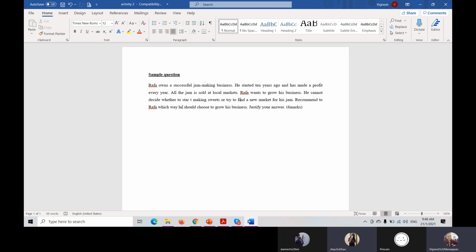Try to find a new market for his jam. Very good. So there are two answers. Whether you want him to start making sweets, correct or not, or else you have to suggest finding a new market for his jam. Okay, what do you choose? You say he should not start making sweets, correct? Can I know why?